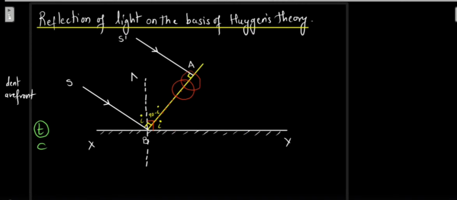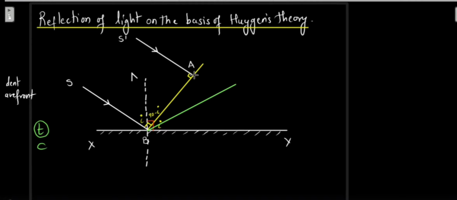Okay, so that simply means that in time t, the ray SB has been reflected from the surface and has reached maybe some point over here. And what is happening to the ray S dash A?